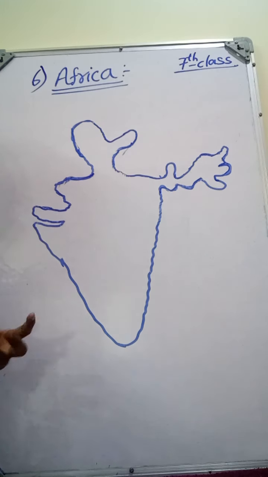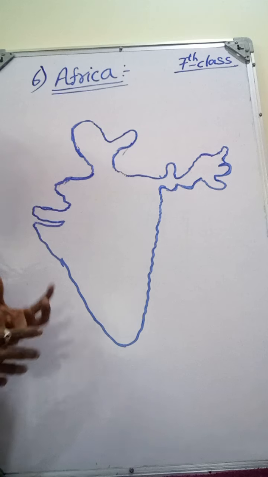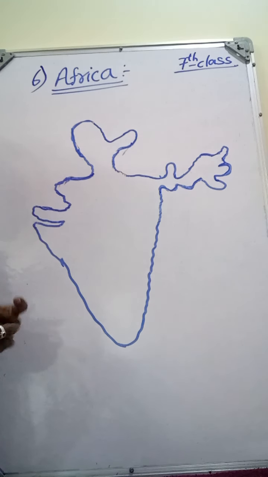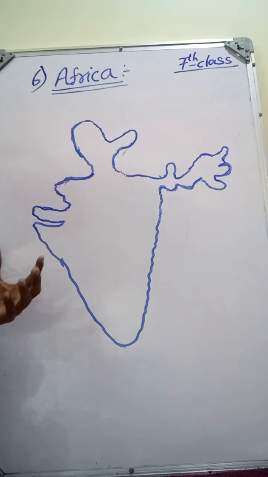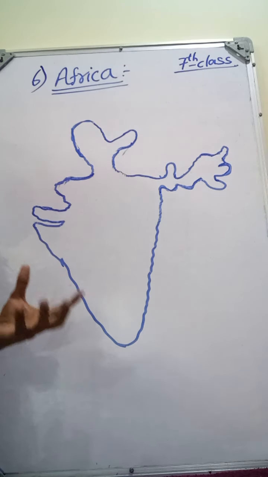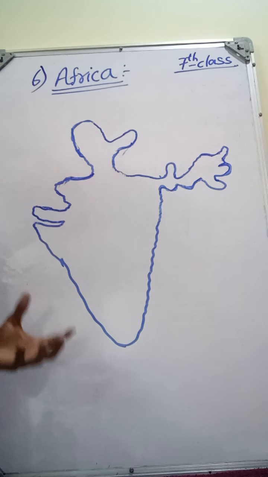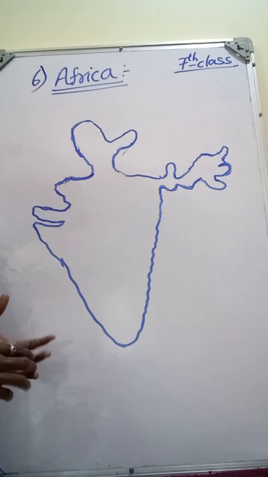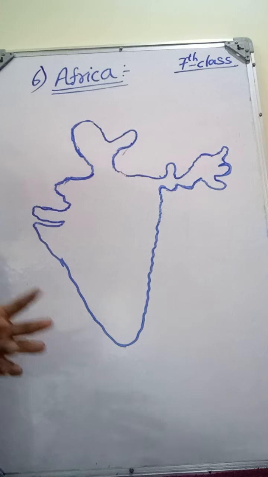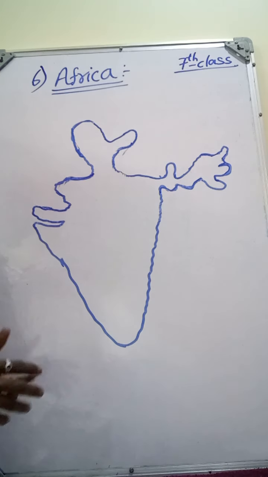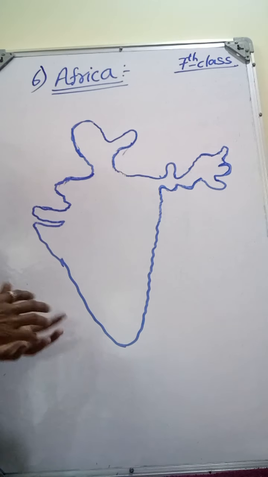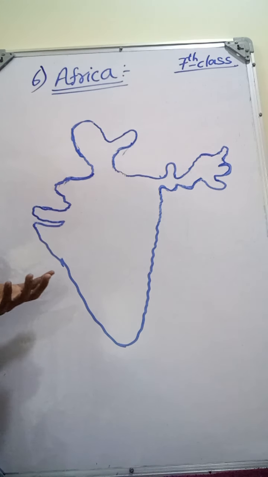And not only that, the continent is famous for gold and diamond mining. And the first human beings also evolved in that continent, then moved to other continents. Already people guess that the continent is Africa.